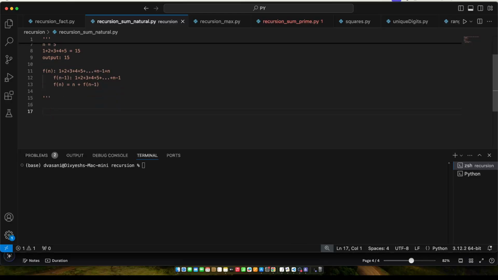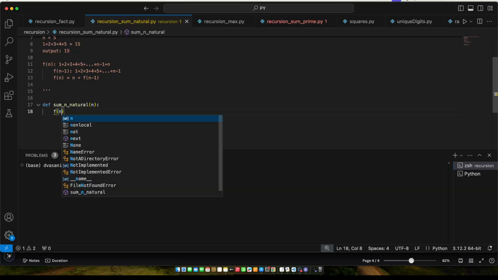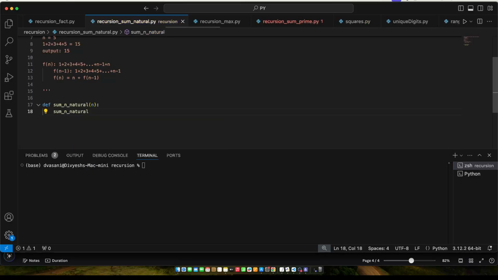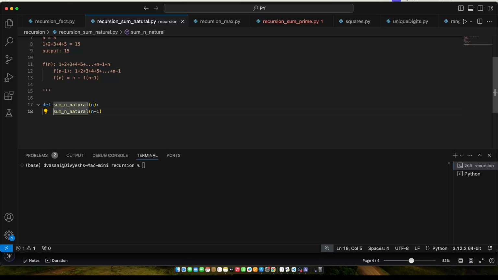Now let's write the code. So for example, here I define a function in Python. I'll put def f and then I put some n natural numbers, right? And this is the n which will be provided by the user. Now what I'm going to do is, sorry, I shouldn't write f. I'll call the same function because ultimately it's recursion, right?